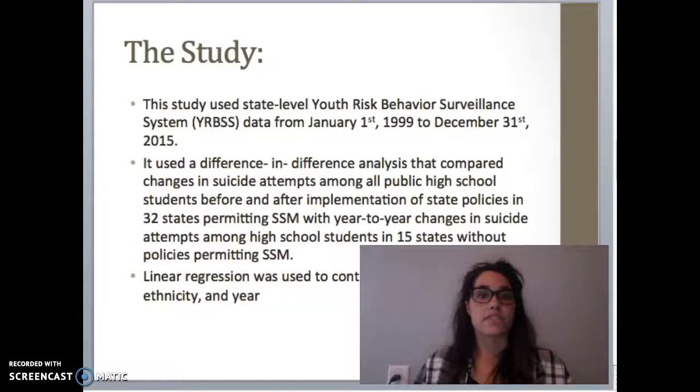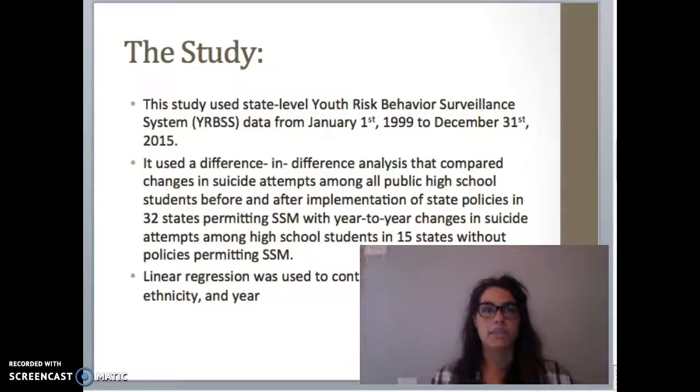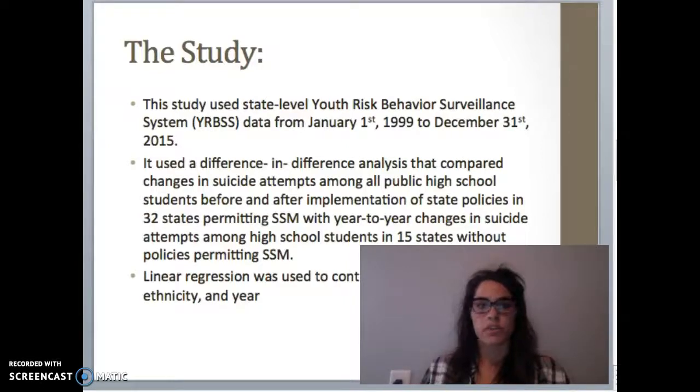Like I said, it used the difference-in-difference analysis, and what it did is it compared the changes in suicide attempts among all public high school students before and after the implementation of state policies around same-sex marriage. And then it compared that to the year-on-year changes in suicide attempts among high school students in the 15 states without policies that permitted same-sex marriage. And then a linear regression was used to control for state, age, sex, race, ethnicity, and the year.